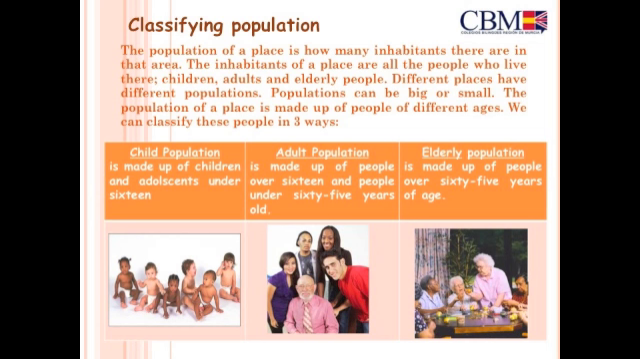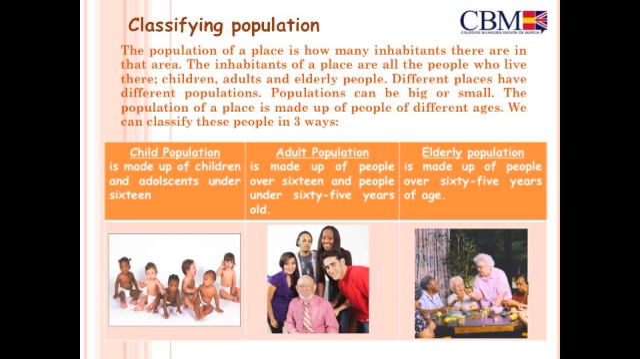Classifying population. The population of a place is how many inhabitants there are in that area. The inhabitants of a place are all the people who live there: children, adults, and elderly people. Different places have different populations. Populations can be big or small.